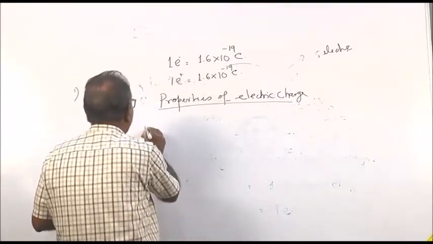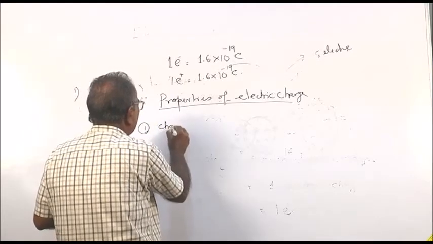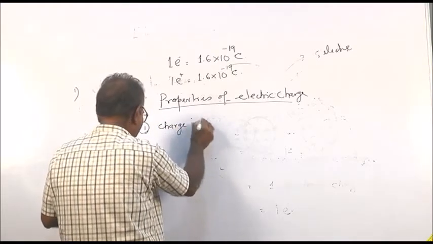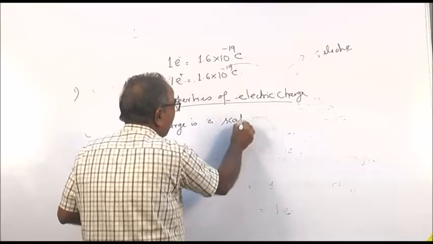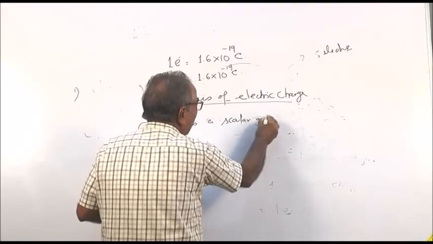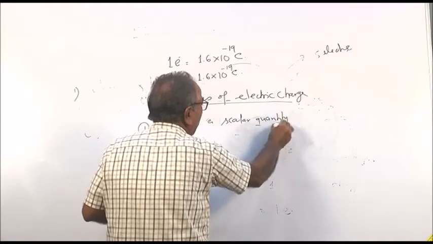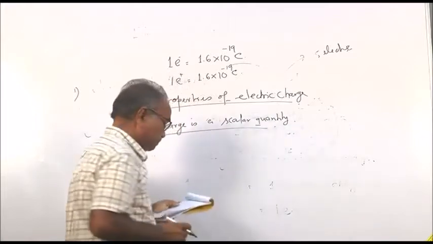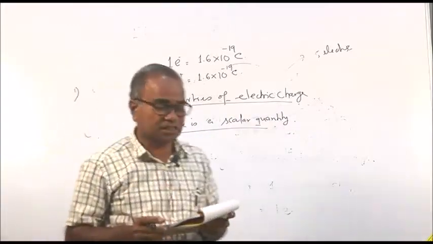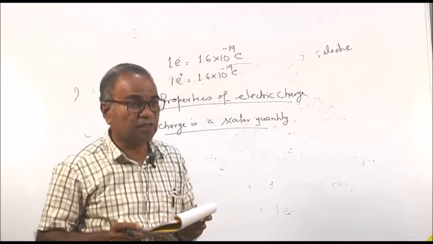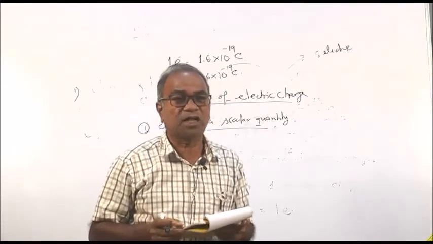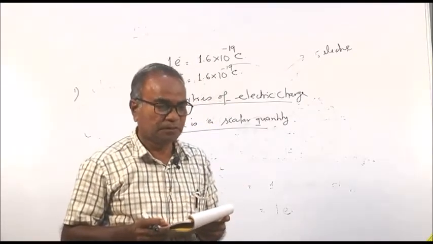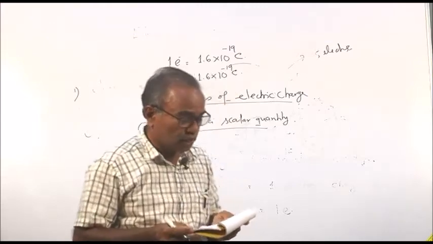First is, charge is a scalar quantity. No direction is assigned to charge. It does not obey the laws of vector algebra. So, it is a scalar quantity.